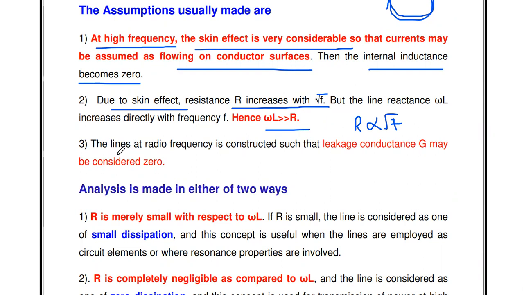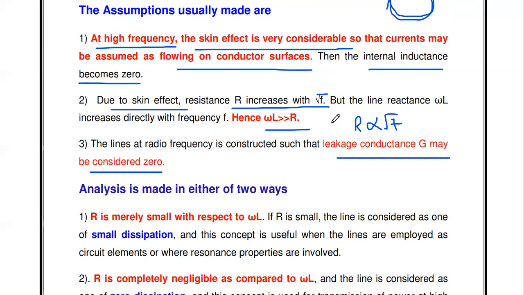And the third one: if the lines are at a radio frequency, that is high frequency, the leakage conductance G becomes zero. So these are the three assumptions we usually make in order to analyze the high frequency transmission line. When high frequencies are traveling via the transmission line, first, the skin effect is very considerable, so the current flows on the surface of the conductor, not inside, and the internal inductance becomes zero.